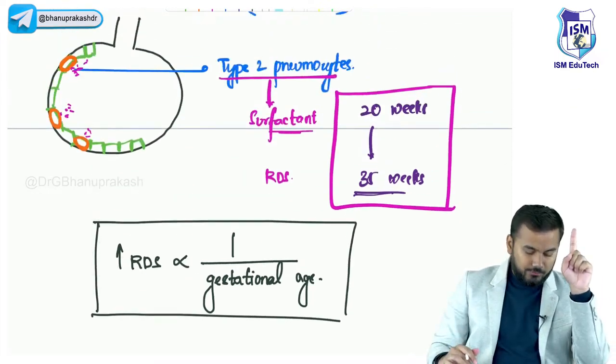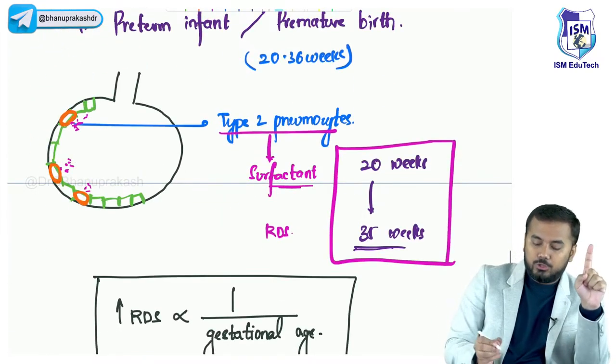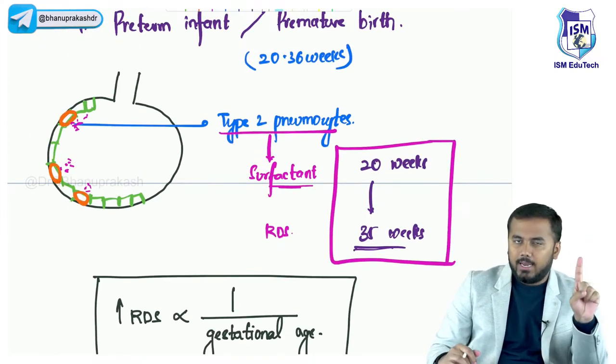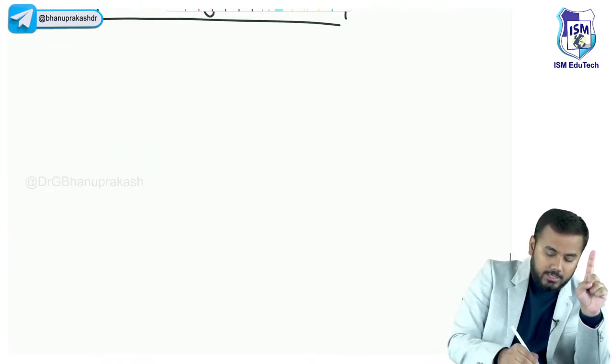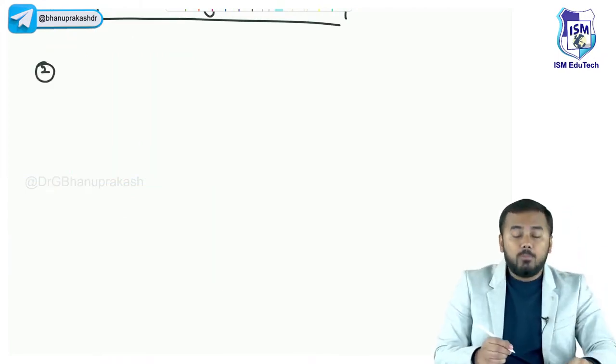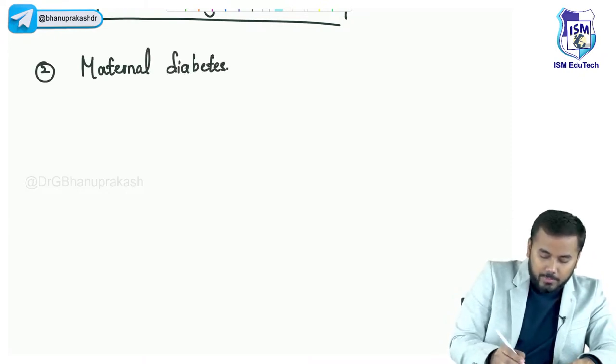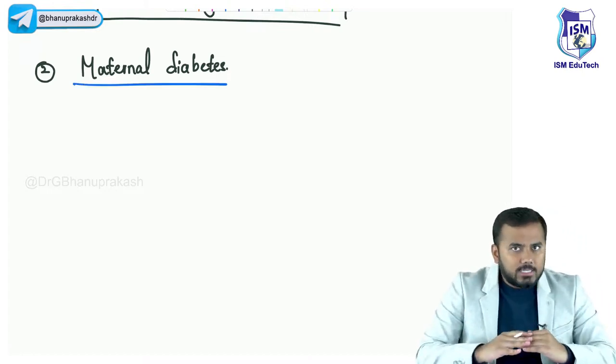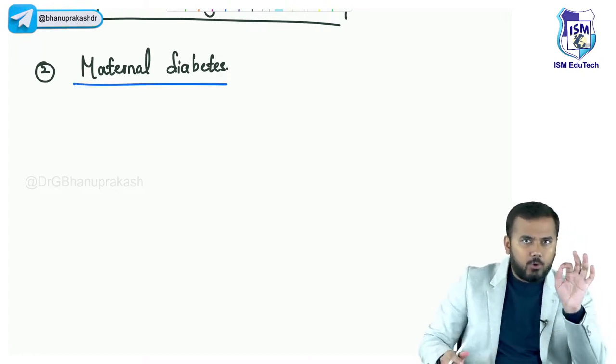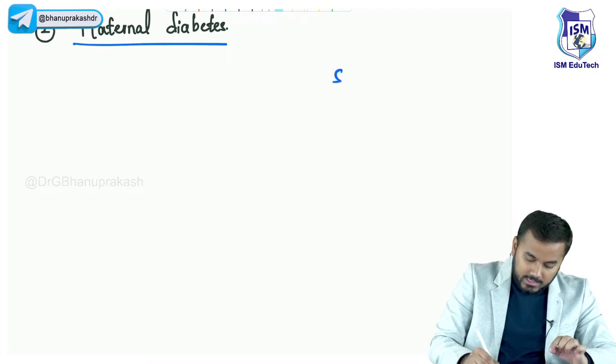So the first important etiology is premature and preterm infant. ठीक है, ये पहला इटियोलॉजी है। अभी दूसरा इटियोलॉजी देखेंगे, what is the second one? The second important thing is maternal diabetes. Now before I discuss maternal diabetes, one very important thing I want to tell you is about surfactant,